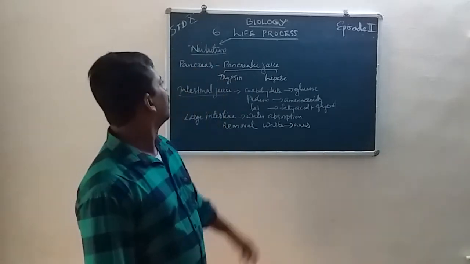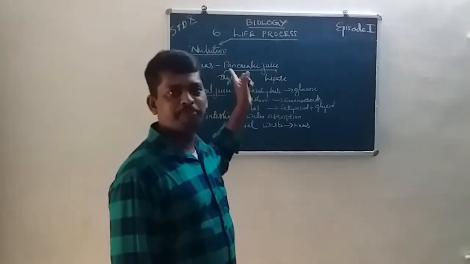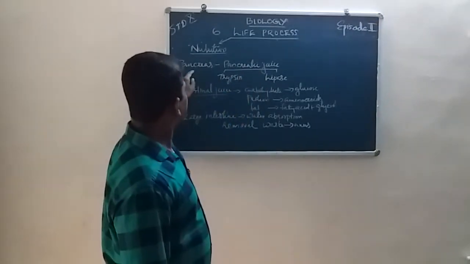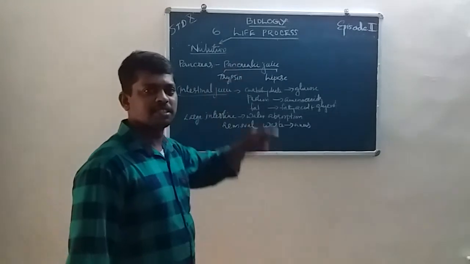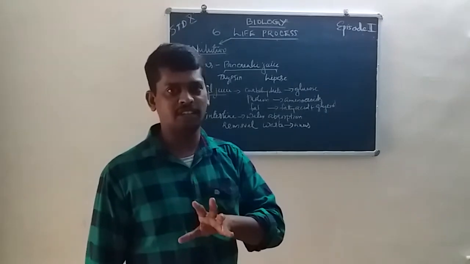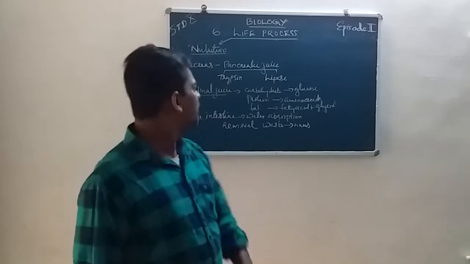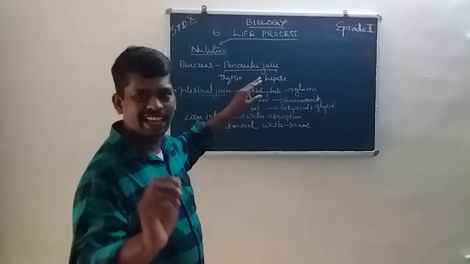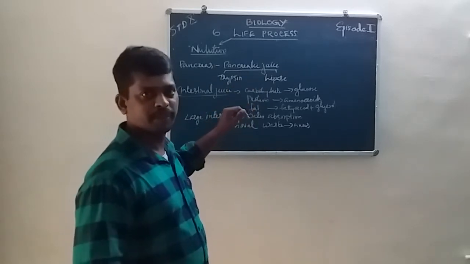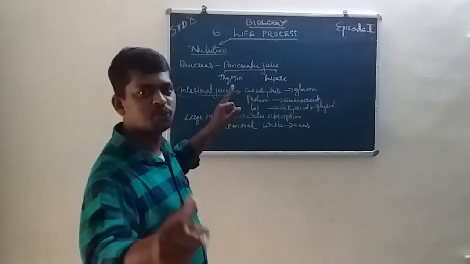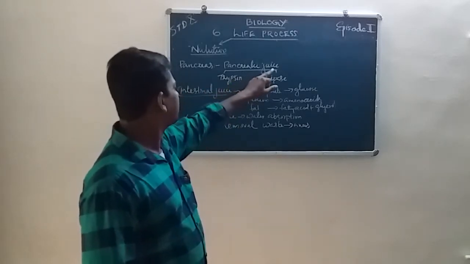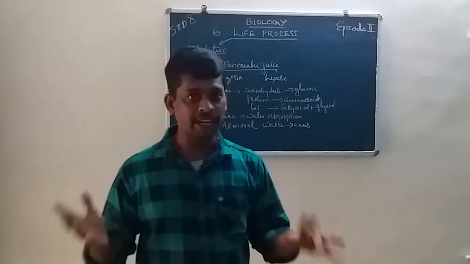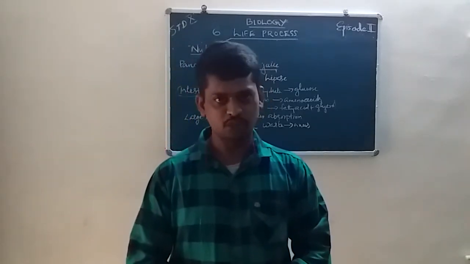Then next is the pancreas. The pancreas is the main digestive organ in the digestive system. The pancreas secretes a juice, and the secretion of the pancreas is called pancreatic juice.